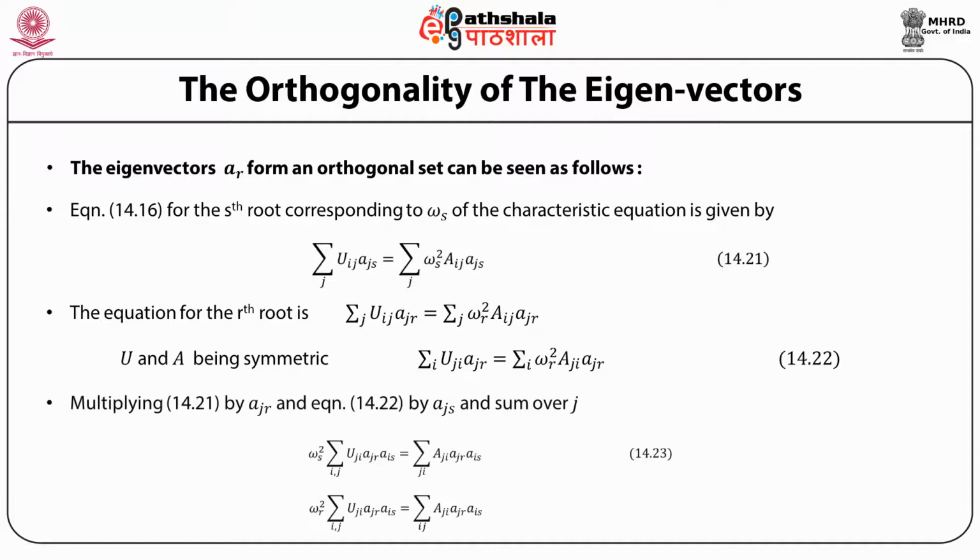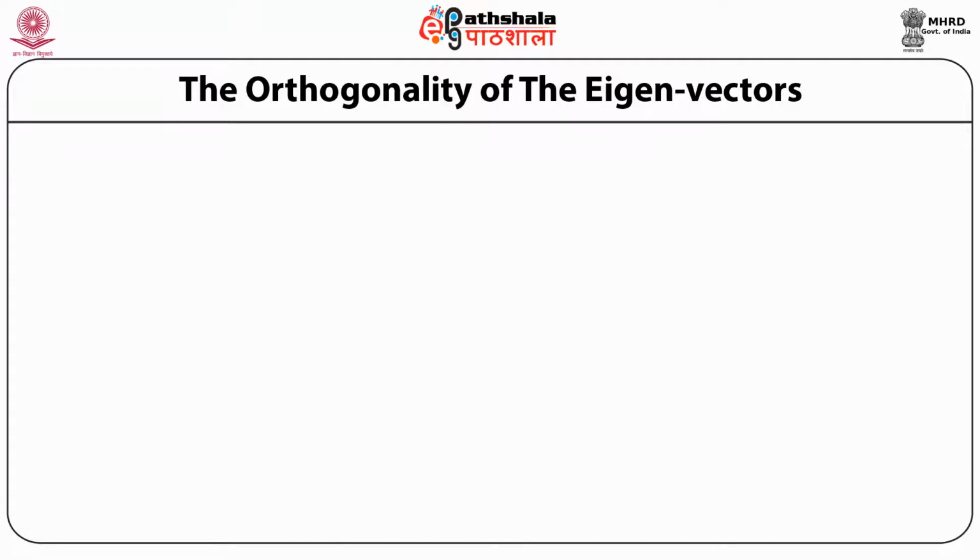Now multiplying equation 14.21 by a_jr and equation 14.22 by a_js and summing over j, we obtain omega_r squared sum over i, j of A_ij a_jr a_is, and similarly for omega_s squared. Now subtracting these two equations, we get omega_r squared minus omega_s squared times the sum over i and j of A_ji a_jr a_js is equal to 0.